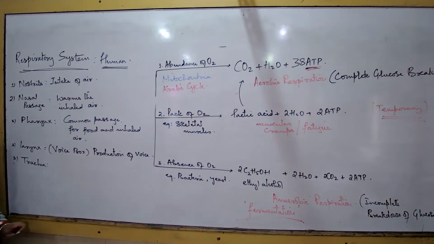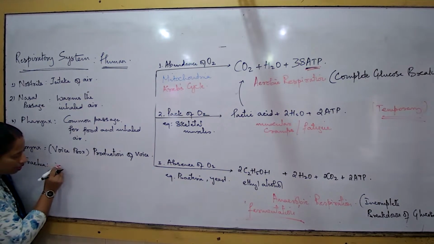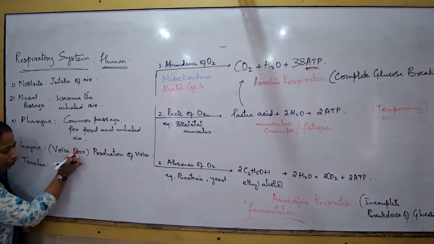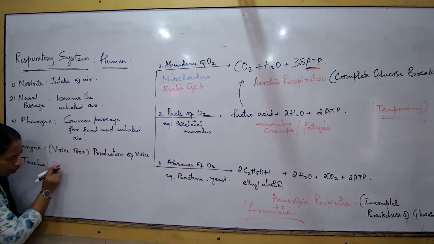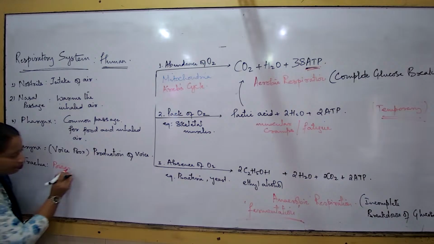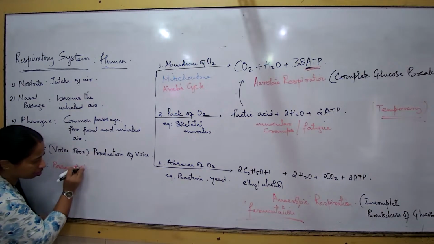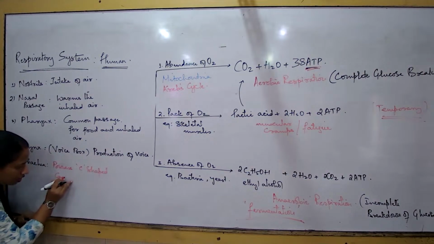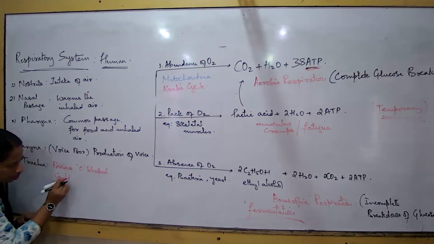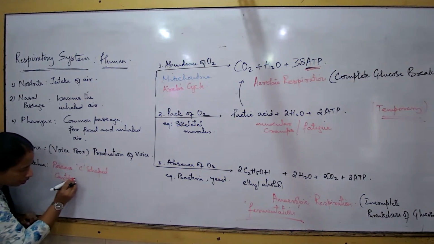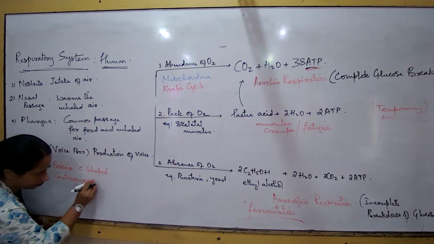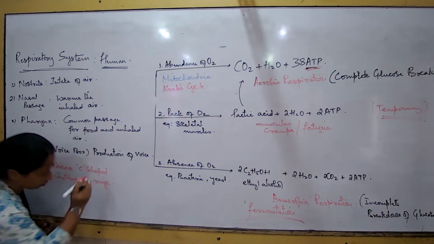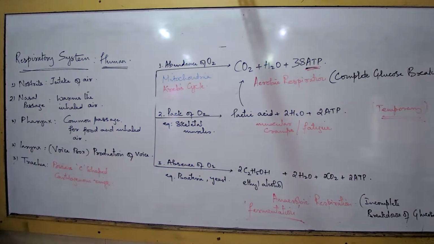One special feature of the trachea to remember is that it possesses C-shaped cartilaginous rings. That's a specific feature always to remember with trachea, and you get questions on this.